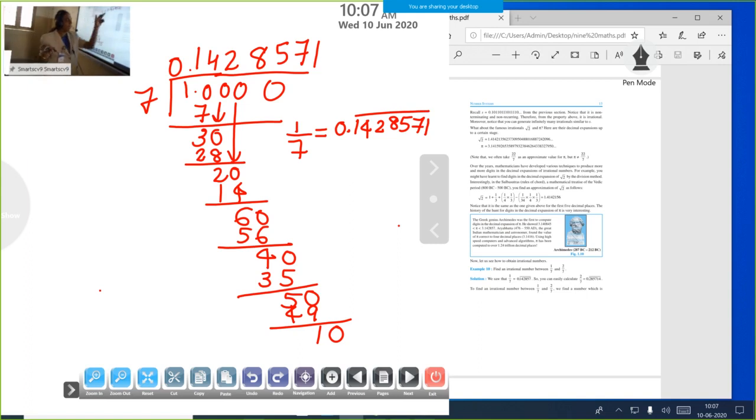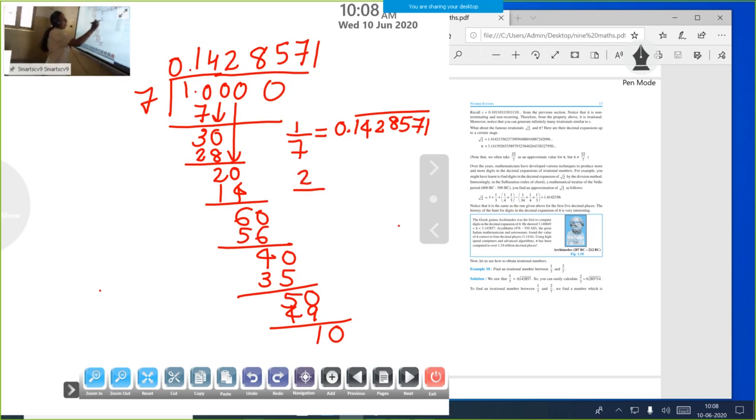When you put a bar over it, that number is rational. So 0.142857, after that it is repeating, again 1, 4 there. So I put one bar over it. In the same way, you divide 2 by 7.